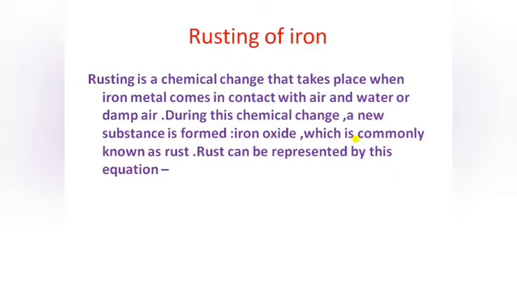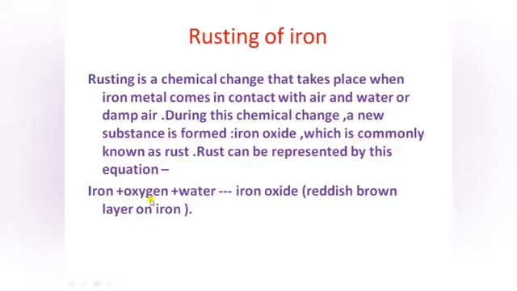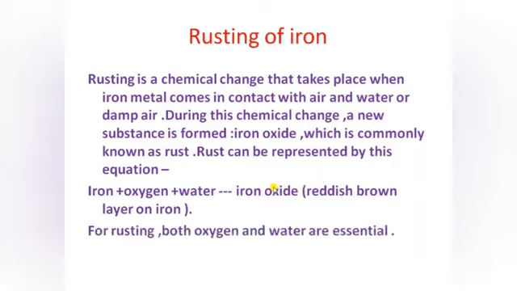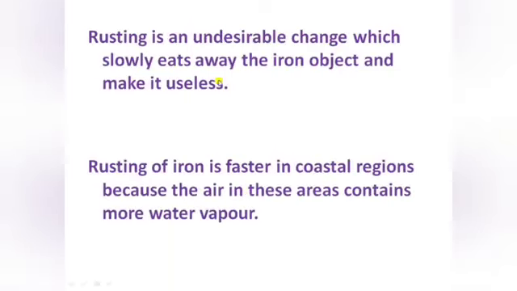So the rust can be represented by this equation. When the iron reacts with the oxygen present in the atmosphere and the water, it forms iron oxide. The reddish brown layer on the iron is the iron oxide. For rusting, both oxygen and water are essential. Rusting is an undesirable change which slowly eats away the iron object and makes it useless.